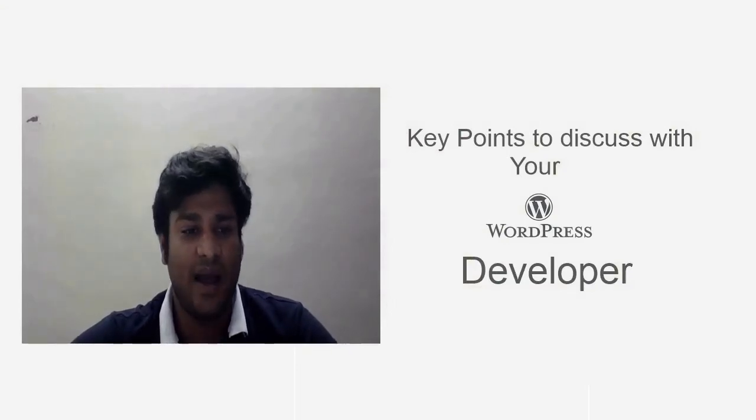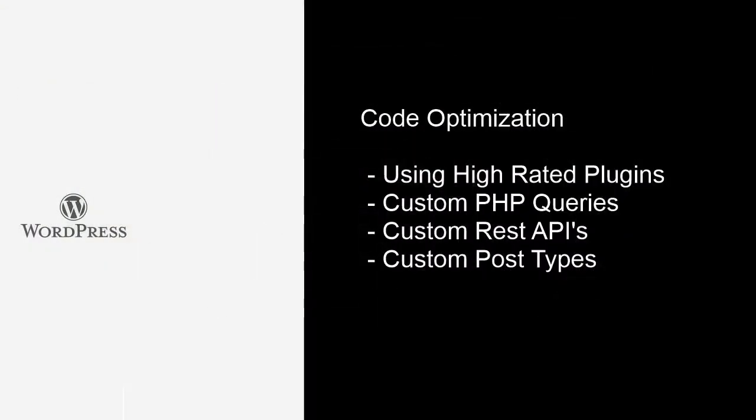Now I'm coming back to my performance slide. These are a few areas where you can have a discussion with your developer. One very important thing is that you can do all of these things only on wordpress.org, because wordpress.com does not give you the feasibility of doing the code as per your needs; you can just use plugins. This is why I always say that you should go for wordpress.org and not wordpress.com.